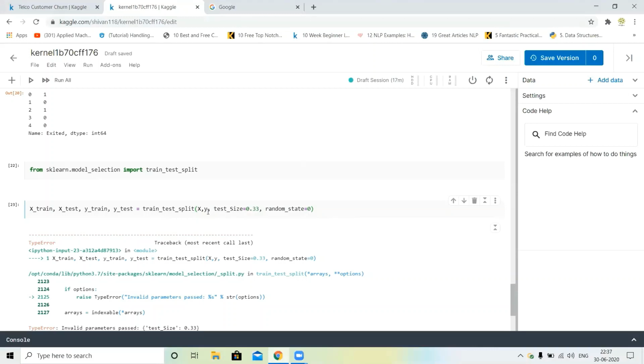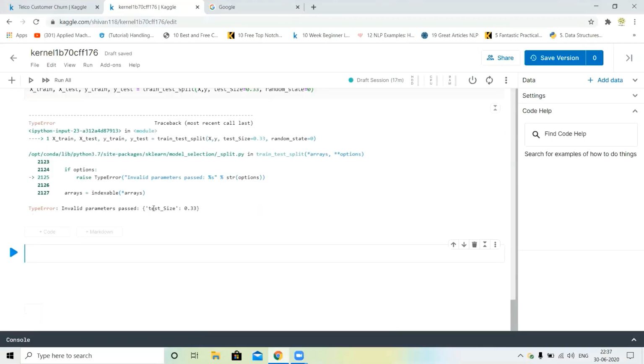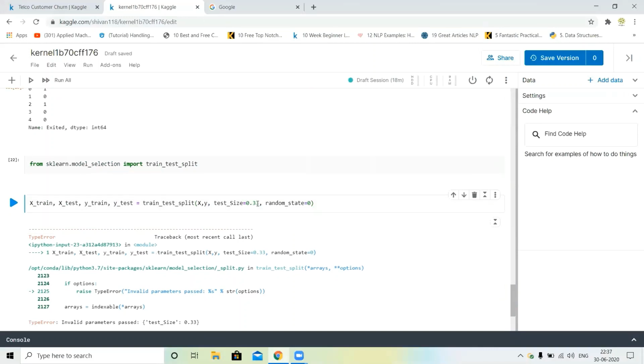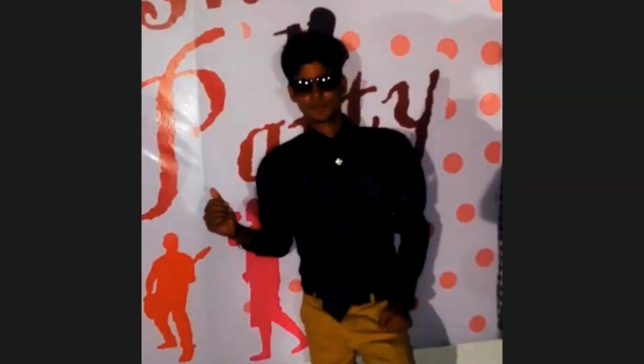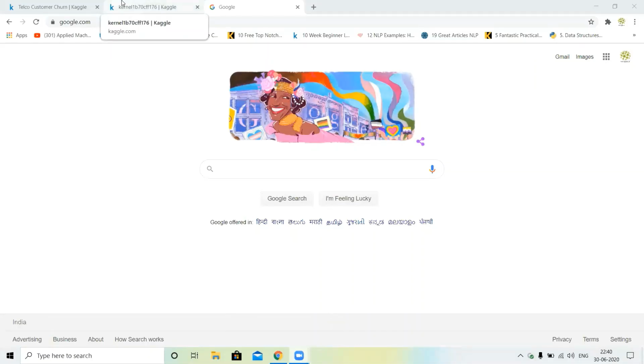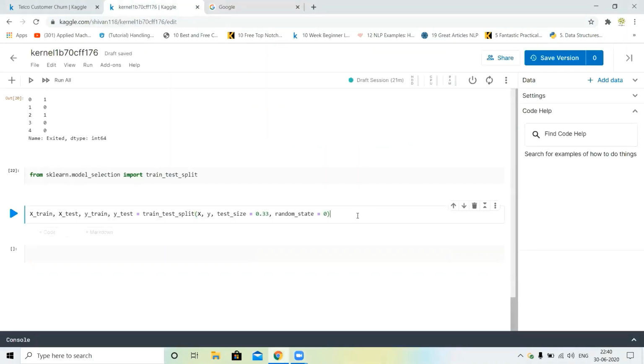This is the error. We should initialize the parameter test size as 0.33. I just change this. So this is the test size and random state. I just run this cell. Okay, it's working.